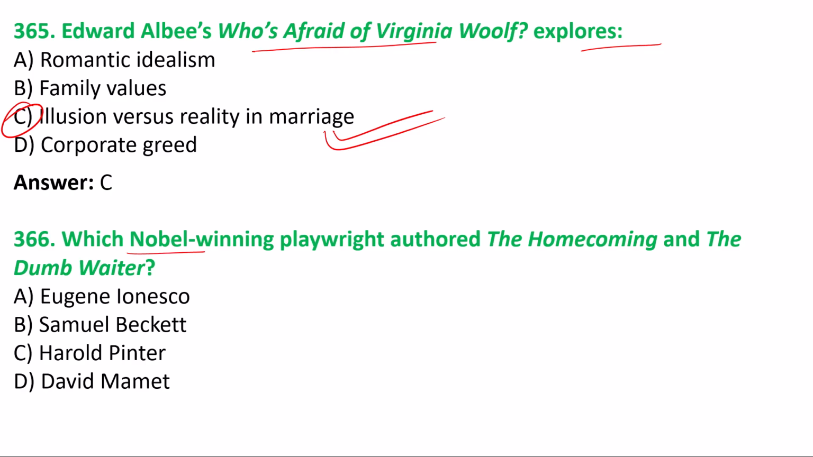366. Which Nobel-winning playwright authored The Homecoming and The Dumb Waiter? Homecoming is by the dramatist who also won the Nobel Prize, and you have to go for the answer: Harold Pinter. The Homecoming and The Dumb Waiter are the works of this dramatist, Harold Pinter.